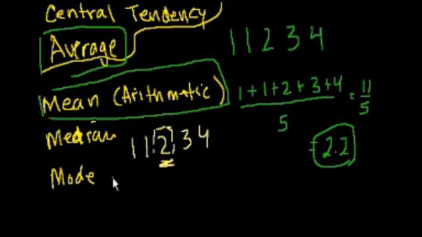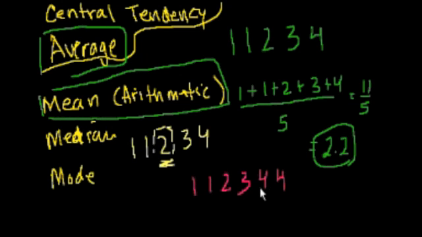And I know what you might be thinking. Well, that was easy enough when we had 5 numbers. What if we had 6 numbers? What if it was like this? What if this was our set of numbers? 1, 1, 2, 3. Let's add another 4 there. So now there's no middle number, right? 2 is not the middle number because there's 2 less than it and 3 larger than it. And then 3 is not the middle number because there's 3 larger and there's 2 larger and 3 smaller than it. So there's no middle number.